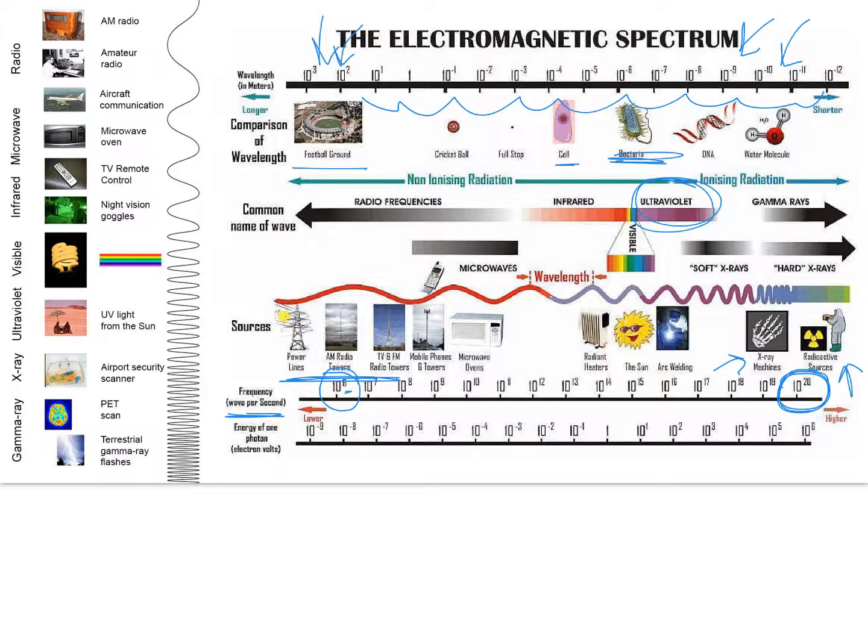Okay, the other thing is too, if you look, this is energy. So as you go this way, and remember we said these are more dangerous down on this end, there's more energy from those photons or light particles that come in and hit your body. So this is why it's dangerous: you have really high energy hitting you really, really quickly.